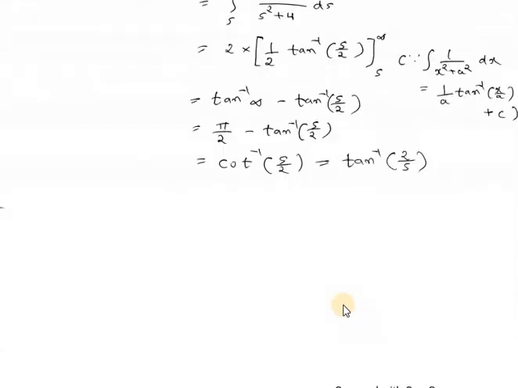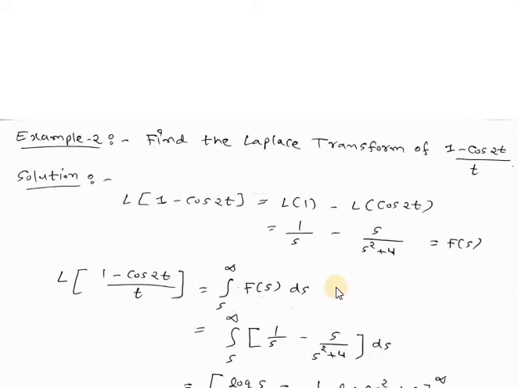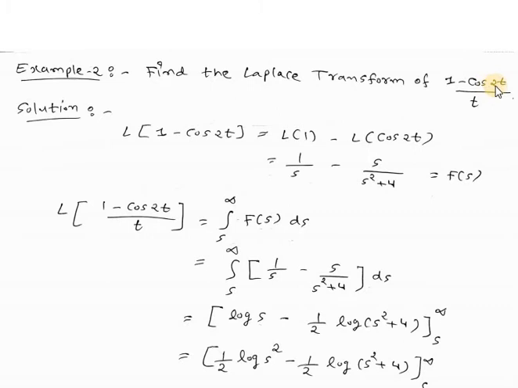Now let us discuss the second example. Find the Laplace transform of 1 minus cos 2t divided by t. So here first of all we will find out the Laplace transform of 1 minus cos 2t. So this can be written as Laplace of 1 minus Laplace of cos 2t. So we know that Laplace of 1 is 1 by s, and Laplace of cos 2t will be s divided by s square plus 4.